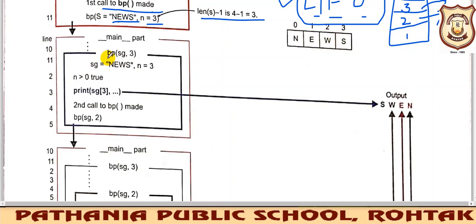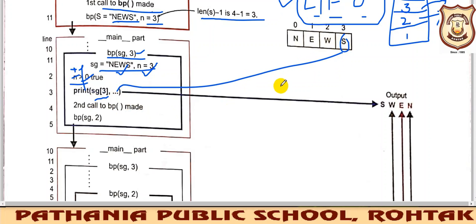So this is your function call. Here news and n=3 are passed to the function definition. This is your function definition block. n is greater than 0, right? So the if part will get executed. This is the if part. So print sg, it will print sg3, which is s of news. So this s will get printed here.